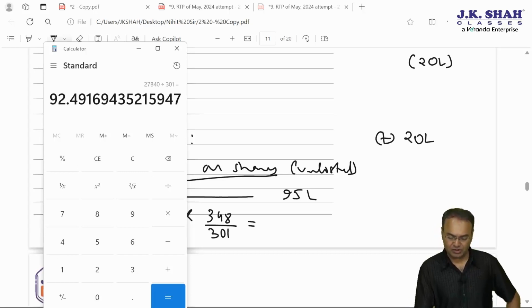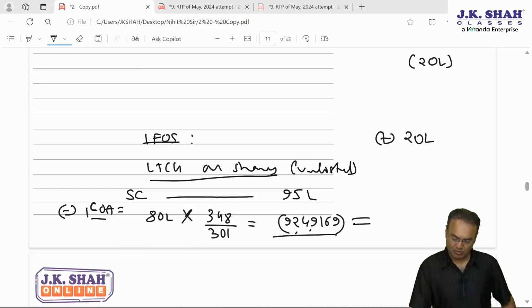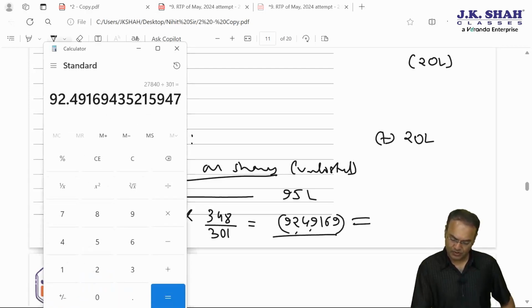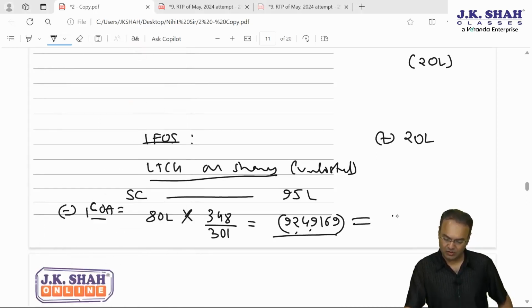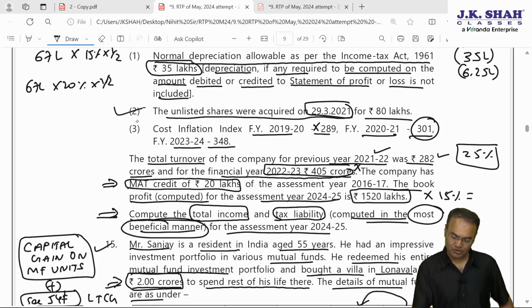92,49,169. LTCG amount: 92,49,169 less 95 lakhs is 2,50,831. It is not 2,50,000; we will have to write the full amount, 2,50,831. Okay, so this point is done.